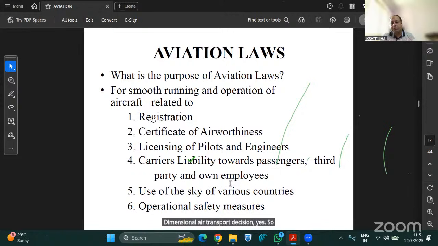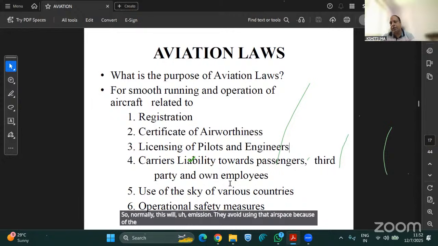So this comes into the picture where they govern the flight, how the flight should take the route, whether it should fly through Pakistan or say it should fly from the sea route, like that. If any war starts between two countries, normally the civil aviation avoids using that airspace because of the use of missiles which can strike their aircraft. And in the past, this has happened.